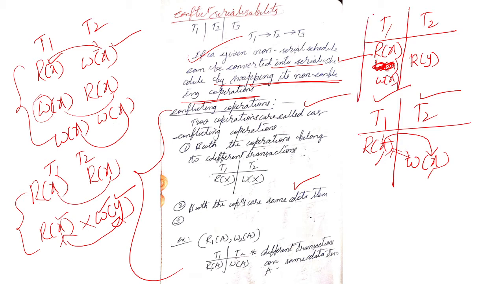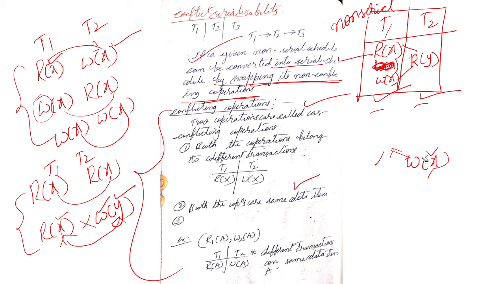How can we convert? This is a non-serial schedule, right? Because there is an interleaving of transactions in between. That's why this is a non-serial schedule. Can we convert this non-serial into a serial schedule? Yes, right. How can we convert? We have to swap the non-conflicting pair.